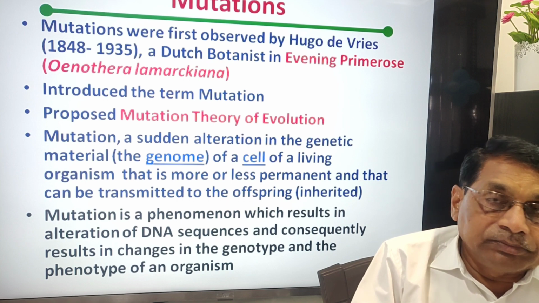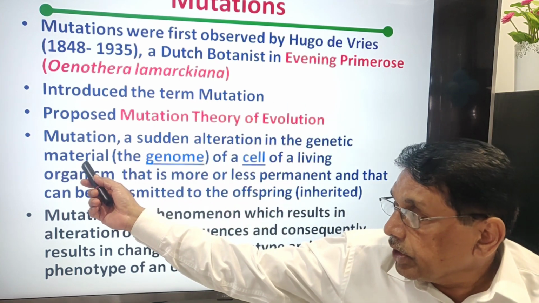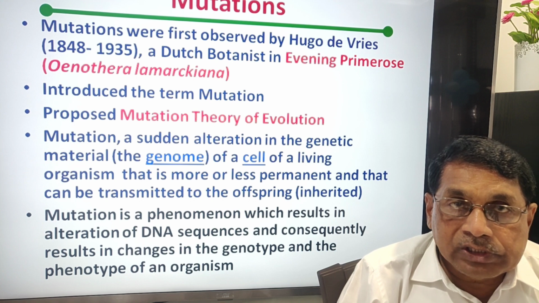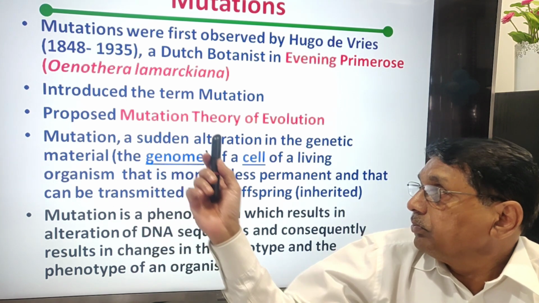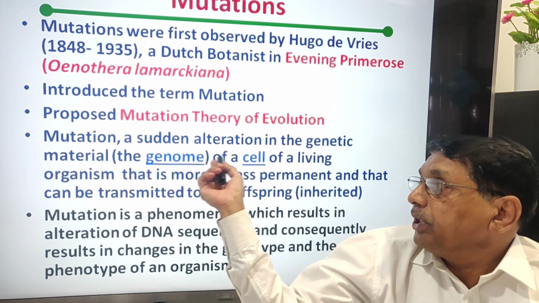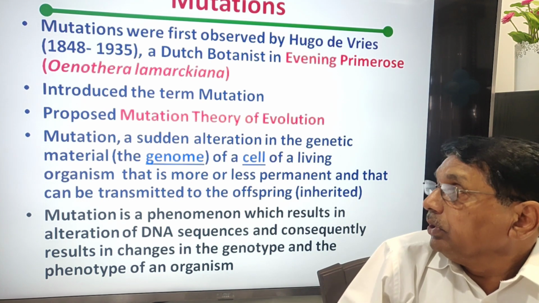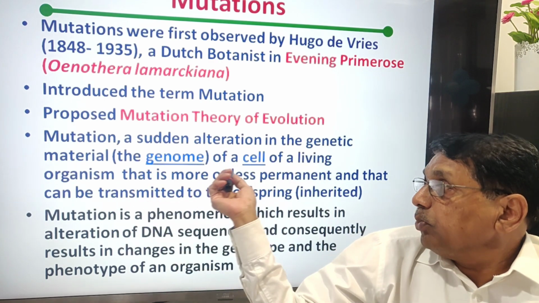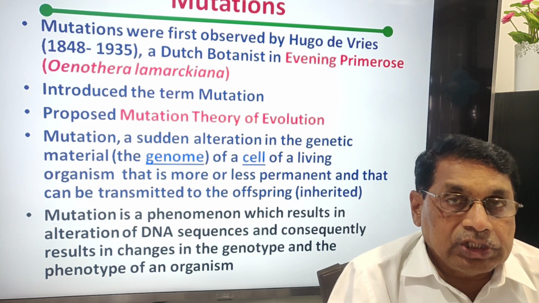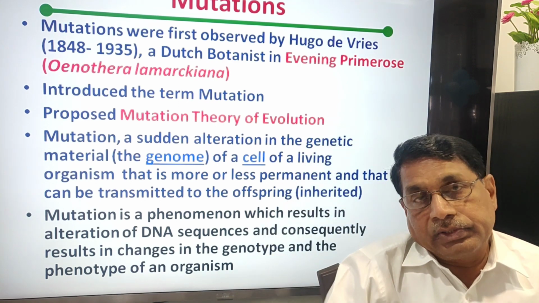Mutation, how to define? A sudden change, an alteration in the genetic material. That genetic material, today we know, is DNA or the genome of a cell. A sudden change, alteration in the genetic material of a cell. It is sudden, remember. In the living organism it is more or less permanent. That change, that alteration is permanent and inherited by the offspring.